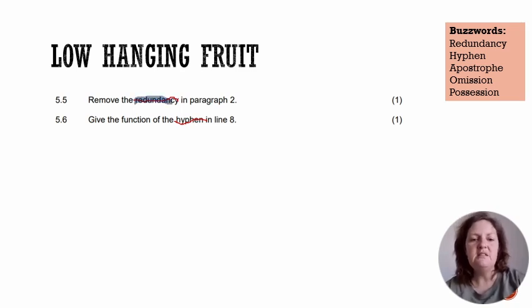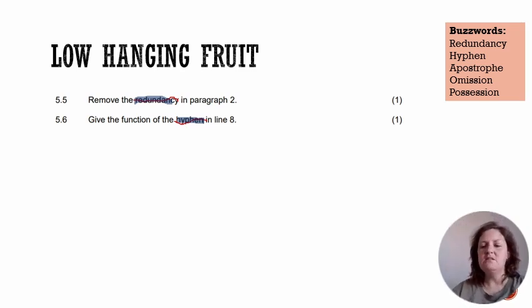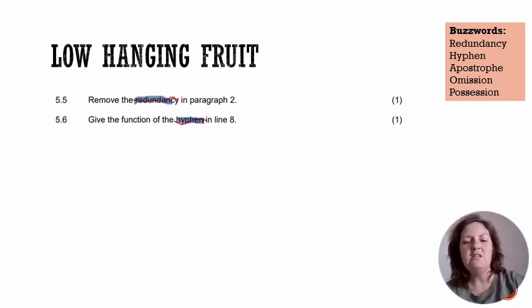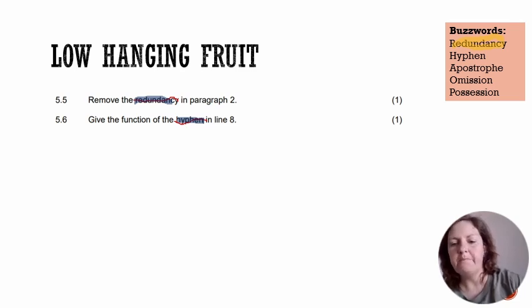So redundancy and give the function of the hyphen. These were the 2 lowest hanging fruit in this entire paper, all right? So we need to know what these focus areas or concepts are for us to be able to answer them. So if we look at buzzwords, let's quickly learn the meaning of the word redundancy if we did not previously know it. Okay, so redundancy means unnecessary repetition.